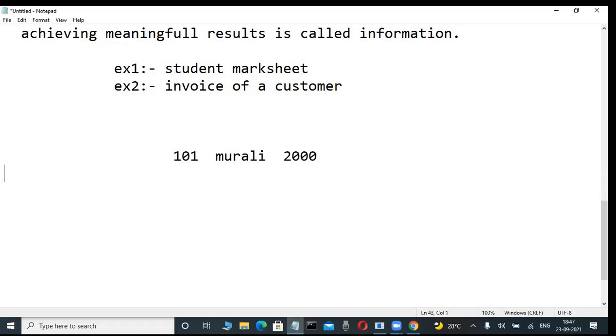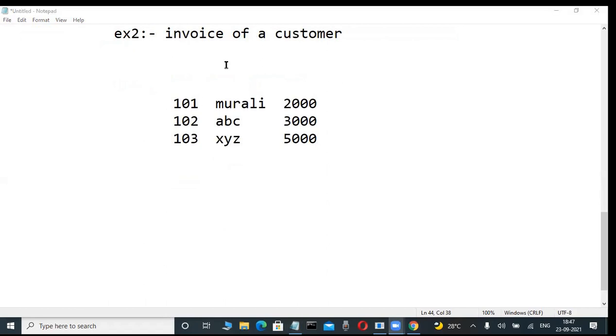2000, I am writing on my screen. Something is there here, this one, 102 ABC. And now 3000 I am writing. Again 103, XYZ. Here 5000 I am writing. Now can anybody tell me whether this is data or information? Confusing. Maybe based on your knowledge. Now here, yes, tell me, anybody?